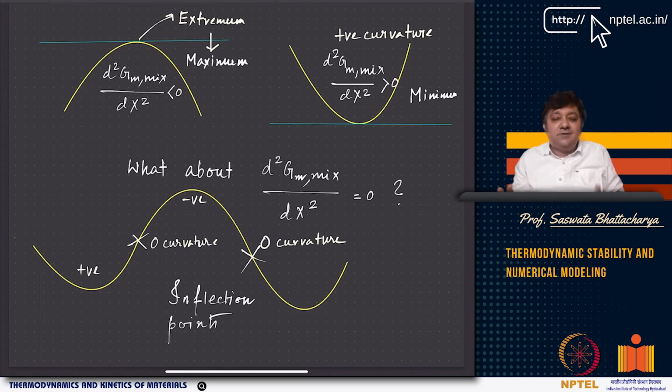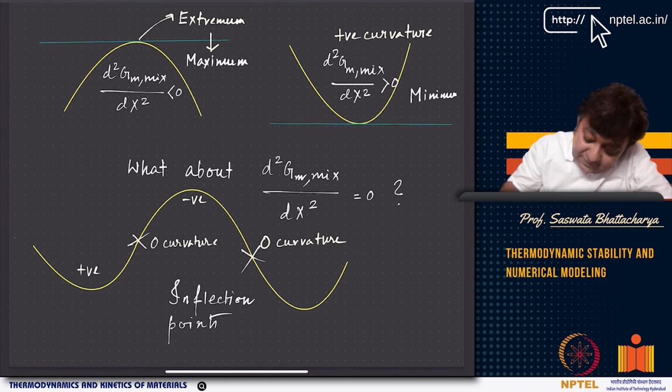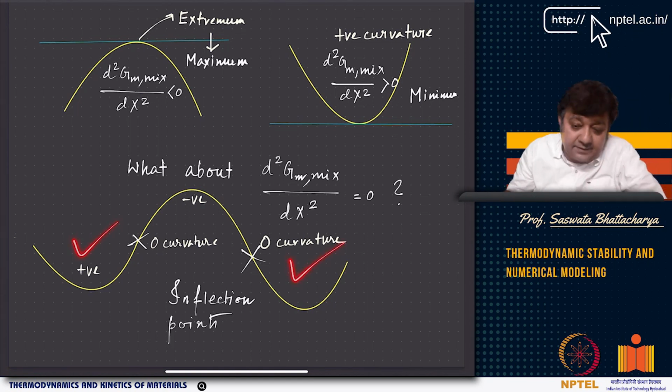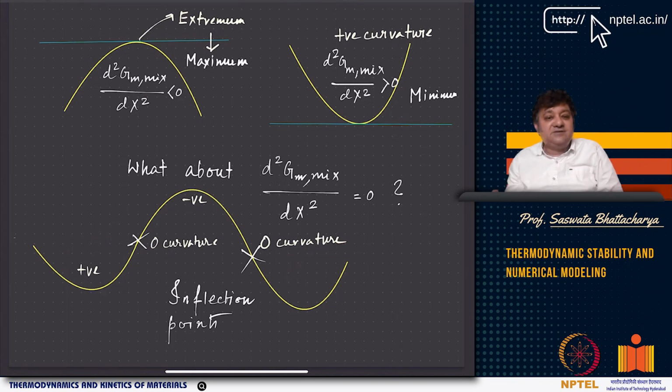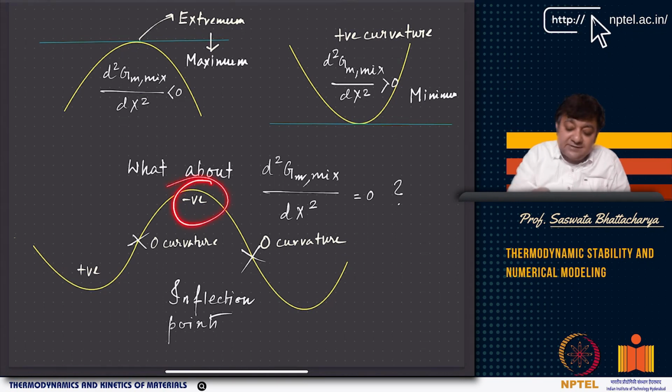But what I want to emphasize is that if you have this type of double well potential, double well means it has two wells, one well here and one well here, right? And this energy I am drawing now as a function of composition. Tomorrow I can draw it as a function of some order parameter. Now you see that it has a minimum here, but there is one maximum. If it is a maximum, then it has negative curvature.